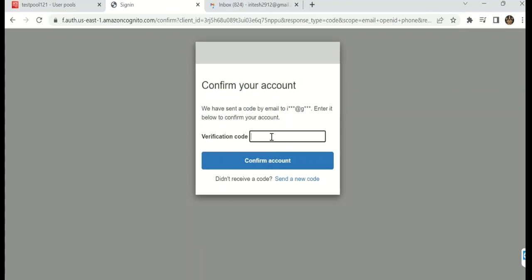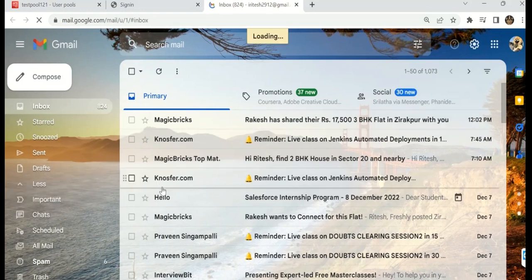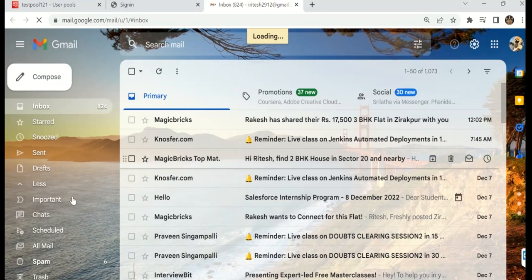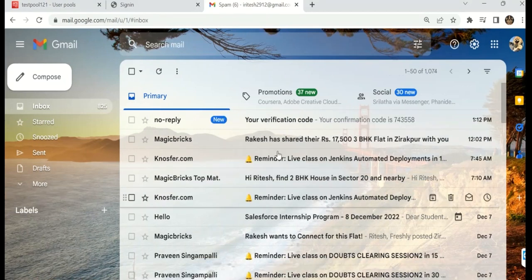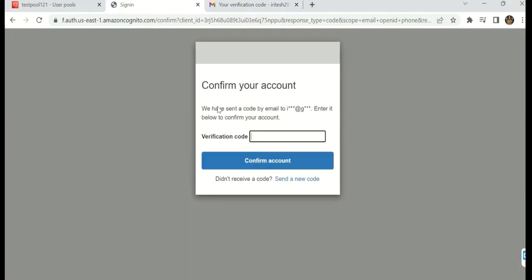So this is the verification code which I have received on my email ID. Now I go to my spam, but there is no email over here. Now I've got my verification code over here. Now I have to enter this code on my sign-in page and confirm my email ID.